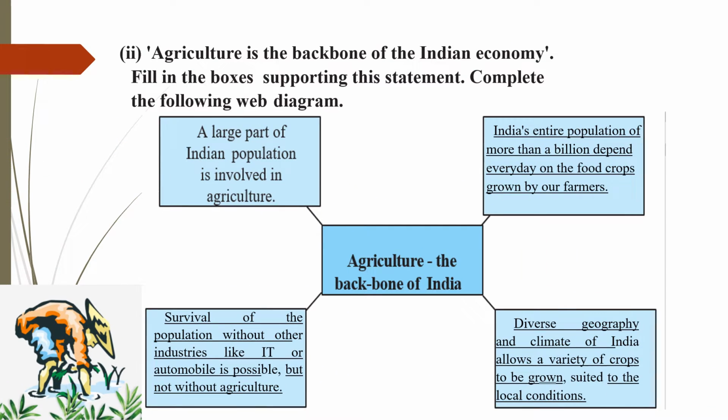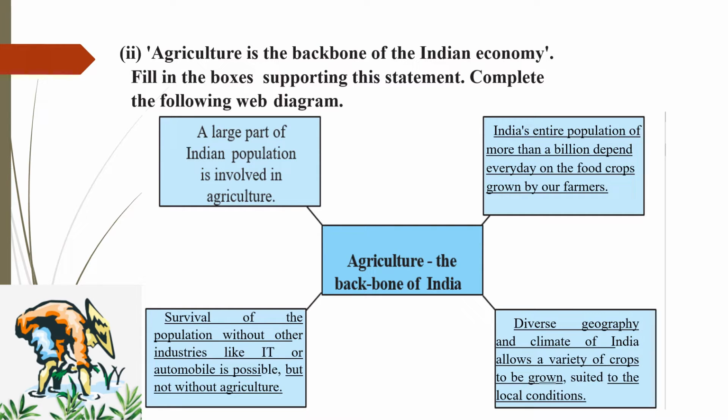Agriculture is the backbone of the Indian economy. Fill in the boxes supporting this statement. Complete the following web diagram. This is true, that agriculture is the main support of our economy, of our finance. So, agriculture is the backbone of India. A large part of the Indian population is involved in agriculture. That is, many of the people are involved in agriculture.